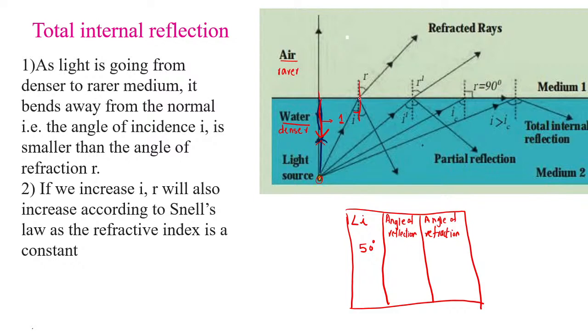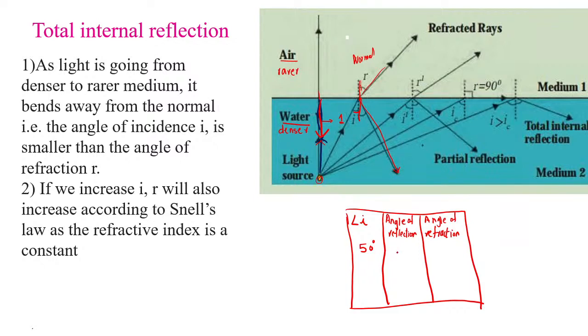At this point of incidence, this ray will move away from the normal. At the same time, children, some of the light will get partially reflected also. So this is the partial reflection that you see.